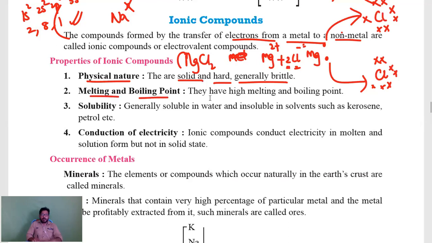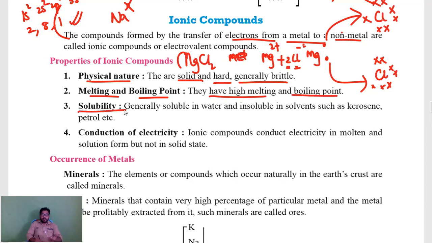Melting and boiling points: they have a high melting point and high boiling point. You may say, sir, if you take some salt and add it to water, it easily melts, right? You see guys, that is not melting, that is dissolving. Easily it will be dissolved, it is easily soluble. But for melting, take one pan, add 1 or 2 spoons of salt, and try to heat that pan. Will it melt? Will it leave any residue? No. So it needs more heat to melt, more heat to boil.